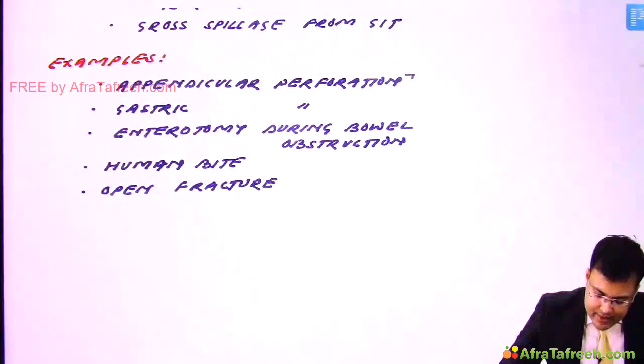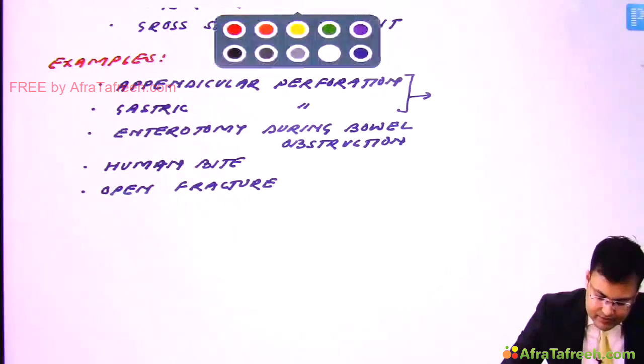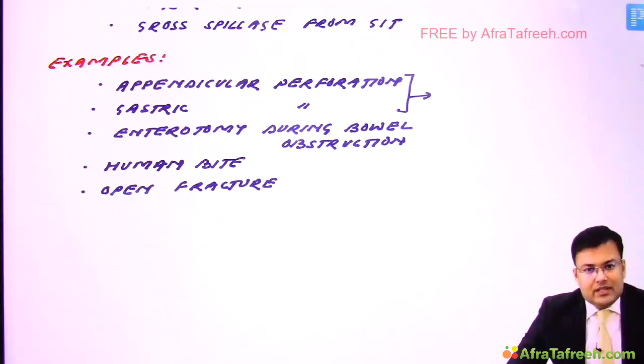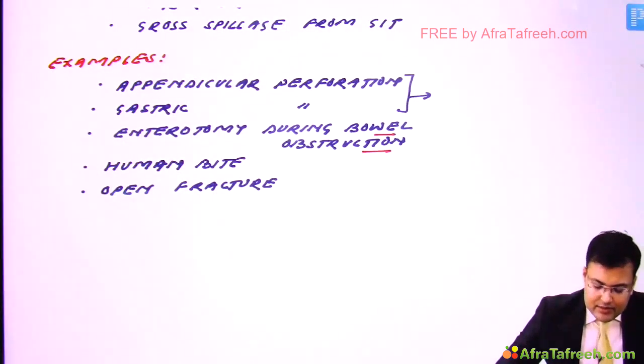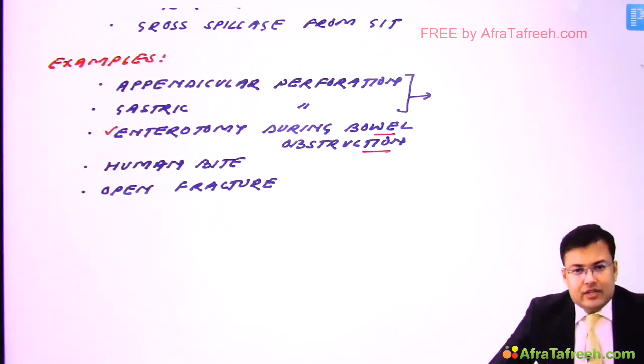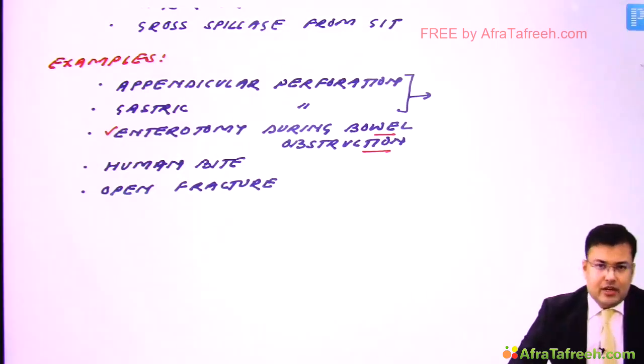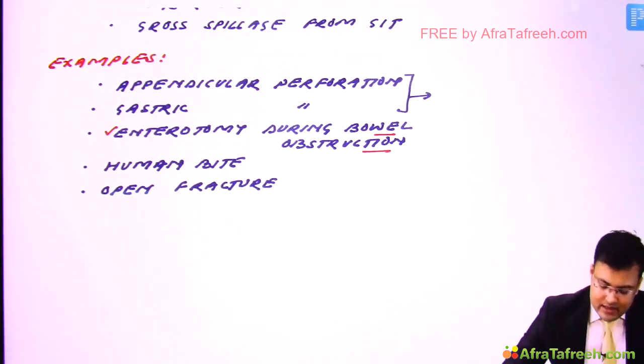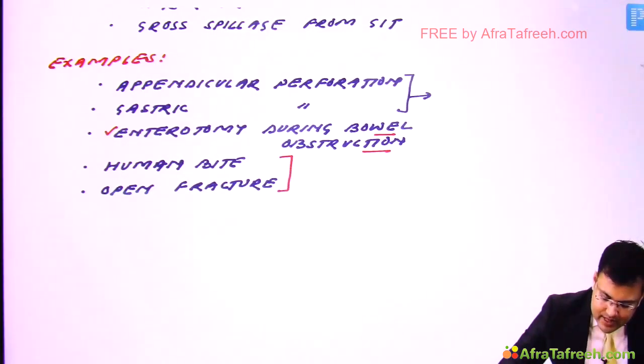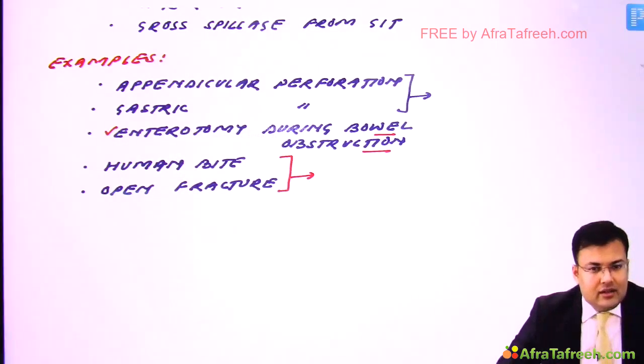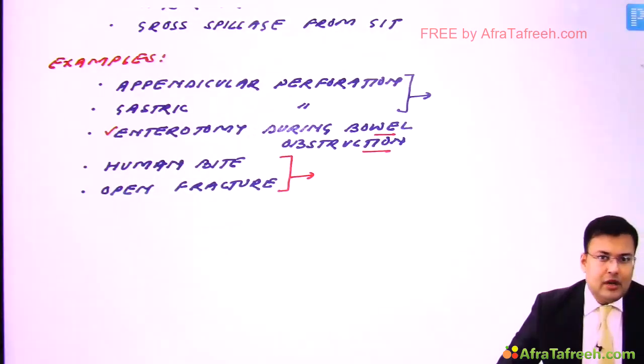If there is appendicular or gastric perforation, there is gross spillage. And if a patient has intestinal obstruction and there is iatrogenic perforation, or we perform an enterotomy, then also there is gross spillage. Human bite and open fracture are also examples of class 3 or contaminated wound.